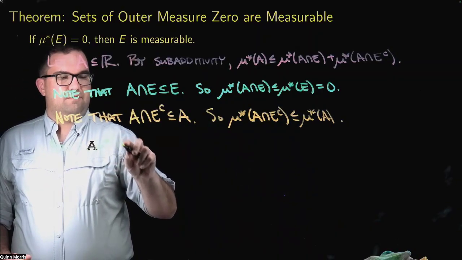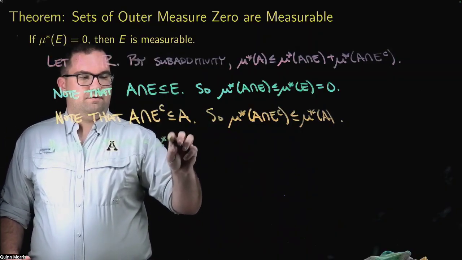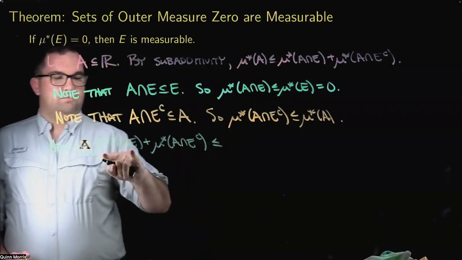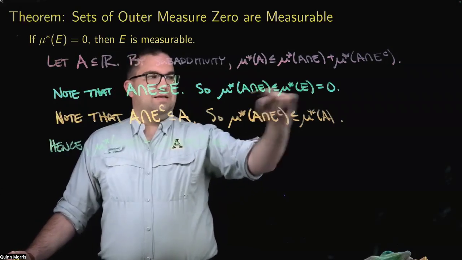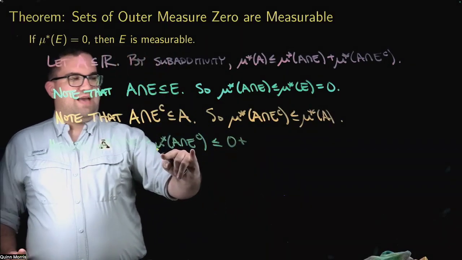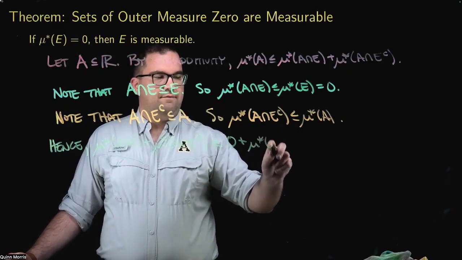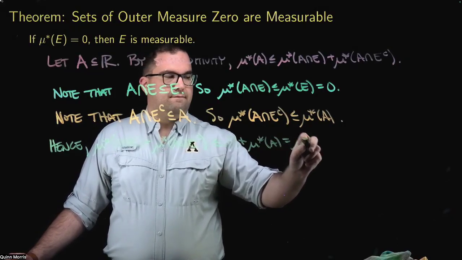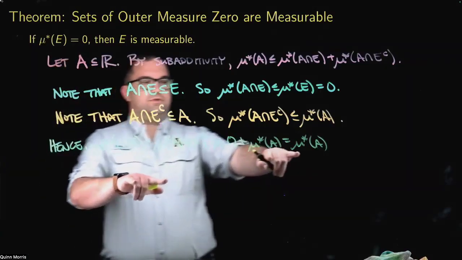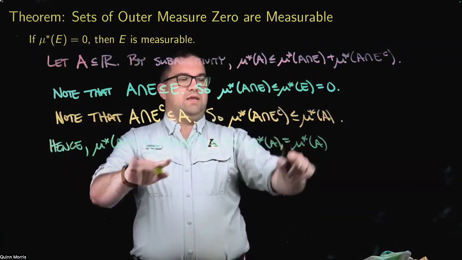mu star of A intersect E plus mu star of A intersect E complement. Well, mu star of A intersect E is less than or equal to 0. Mu star of A intersect E complement is less than or equal to mu star of A. And 0 plus mu star of A is just mu star of A. And so now notice I have this same thing, but now the inequality is pointing in the other direction.